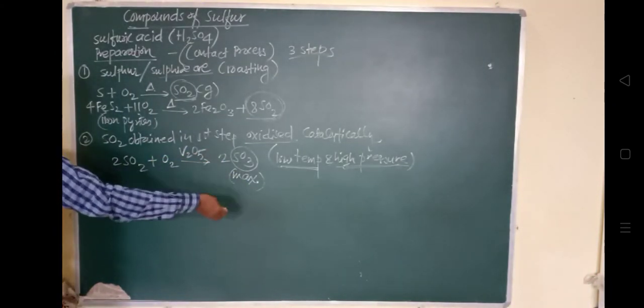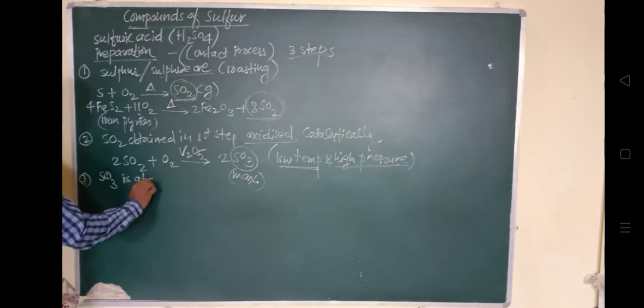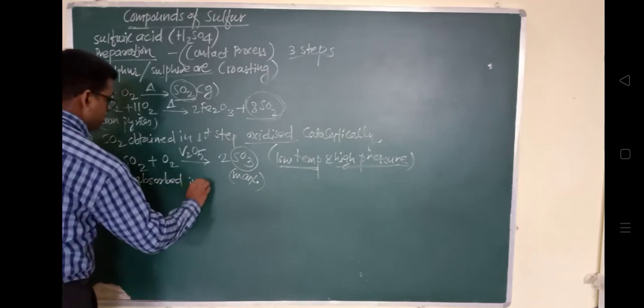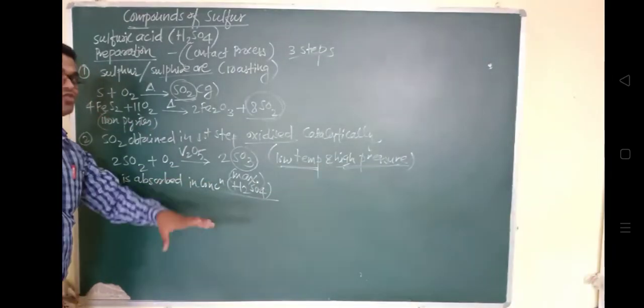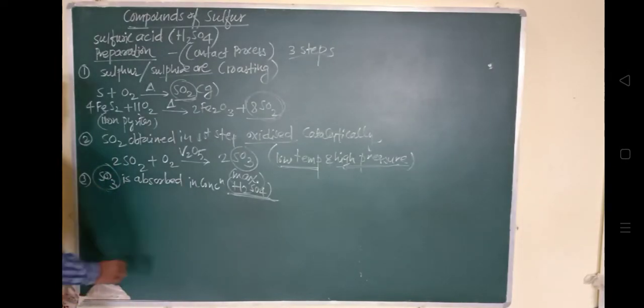So this is the second step, and in the third step, the sulfur trioxide gas will be absorbed in concentrated H2SO4 to produce oleum. अभी देखो, हमें H2SO4 ही प्रिपेयर करना है, but to prepare H2SO4 we have to use some quantity of H2SO4 so that the sulfur trioxide gas gets absorbed in concentrated H2SO4 to produce oleum.